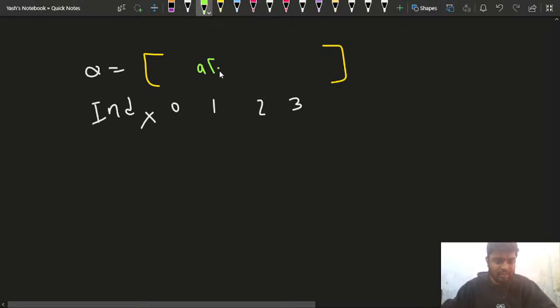Let's say the ith element is A of i. So it is saying that the ith element will be having some roll number. The roll number will be A of i, and it is for the ith element, so bench number is i. Is this much part clear to everyone?